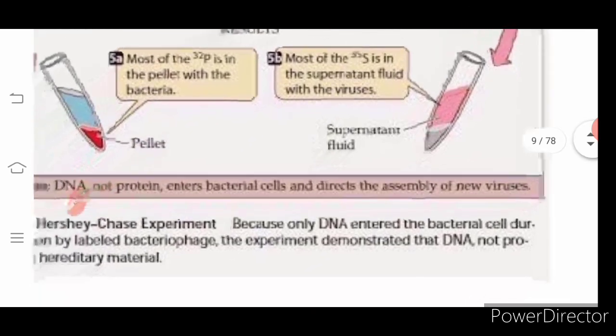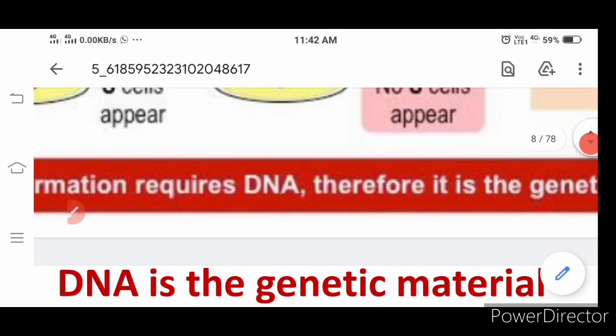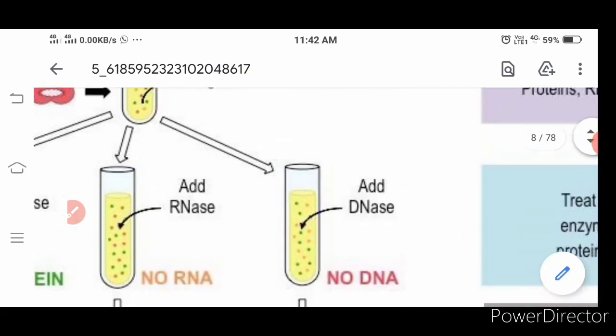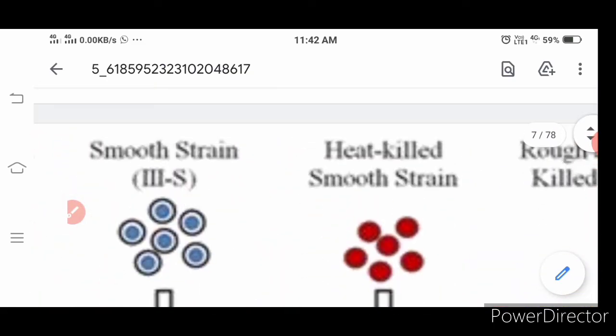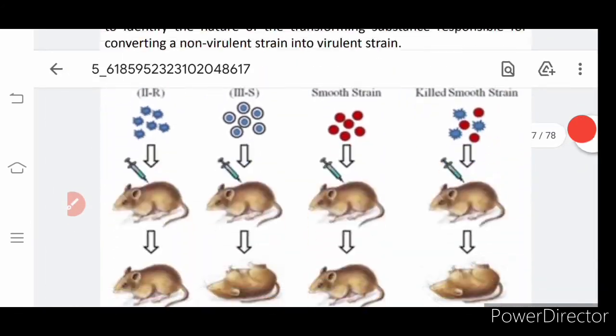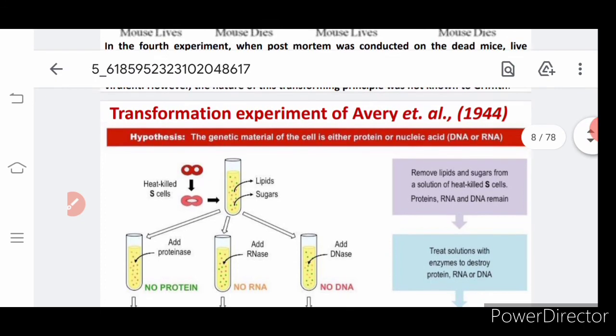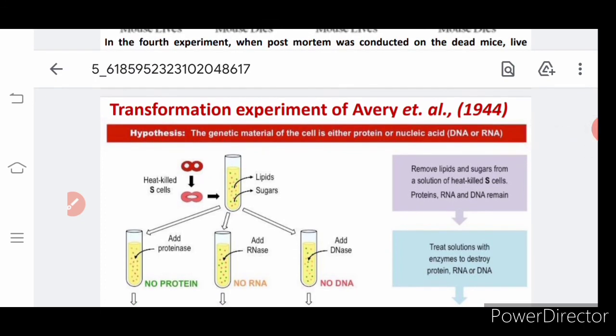Okay, so whatever we have learnt is a bit new to you. Today we have learnt with 3 experiments. What are the 3 experiments? One is the Griffith experiment for showing transformation, and the Avery et al. experiment. What is et al.? Once a scientist along with more than 2 scientists does an experiment, that is called et al. Okay, Avery et al.